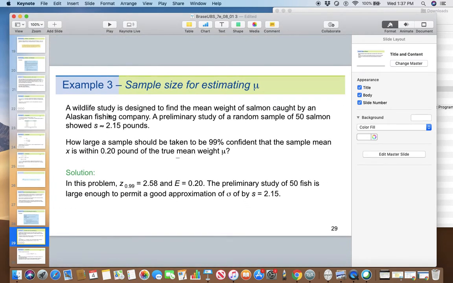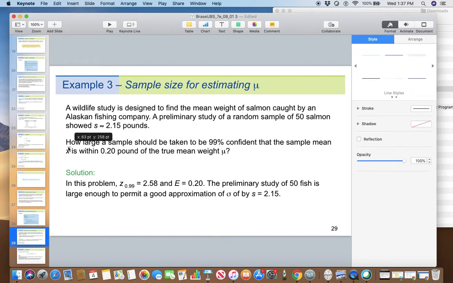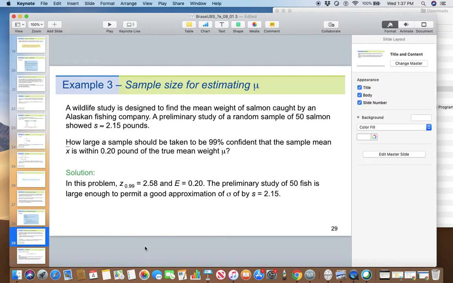You're conducting a wildlife study designed to find the mean weight of salmon caught by an Alaskan fishing company. A preliminary study of a random sample of 50 salmon showed S, the sample standard deviation, to be 2.15 pounds. How large a sample should be taken to be 99% confident that the sample mean x bar is within 0.2 pound of the true mean?